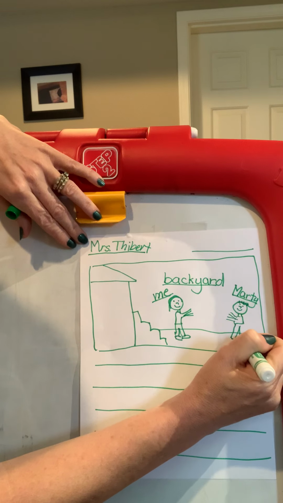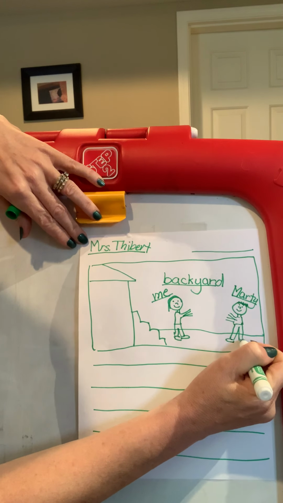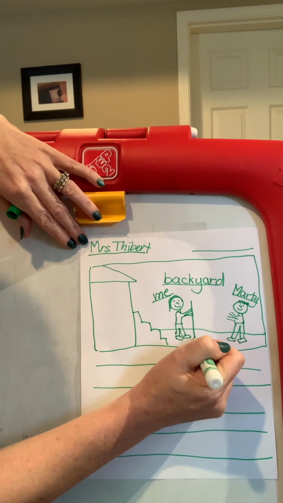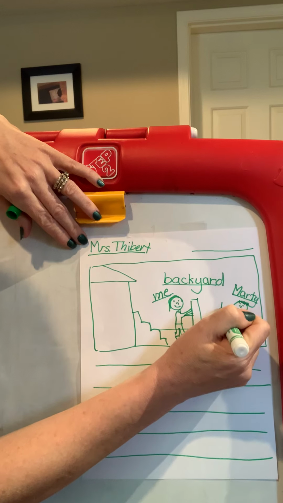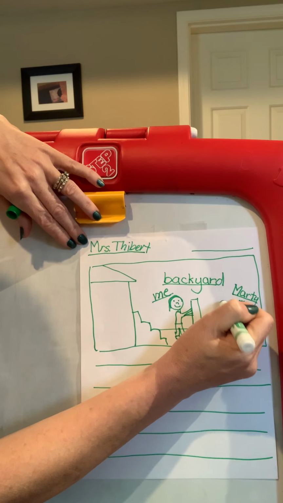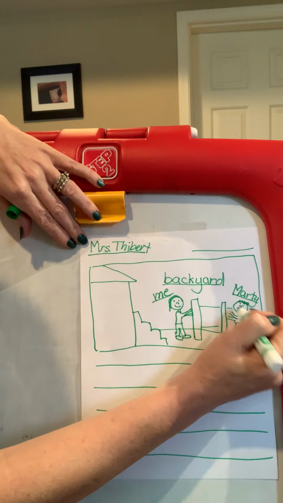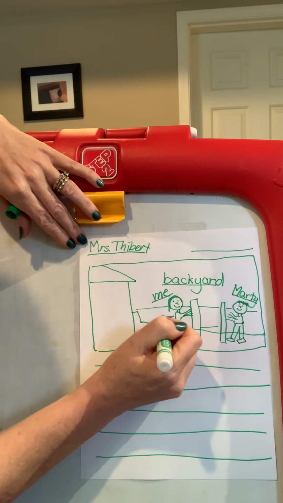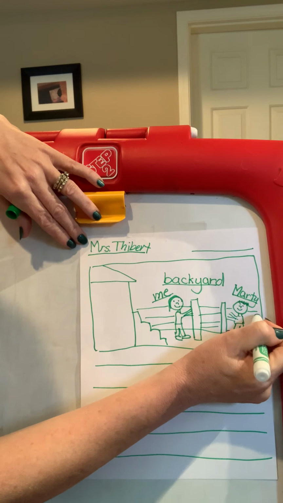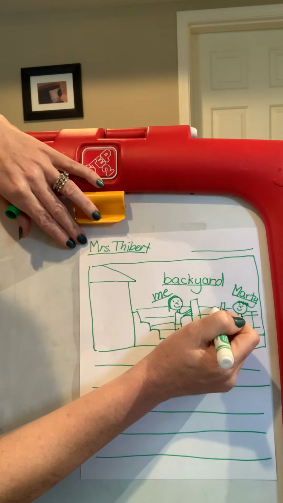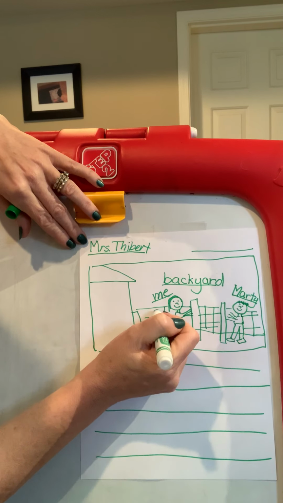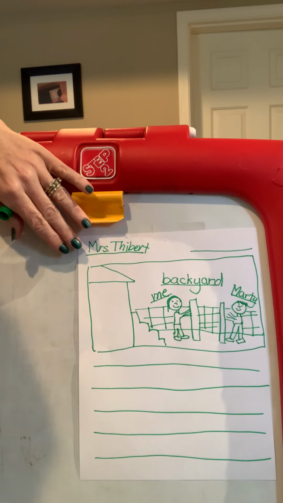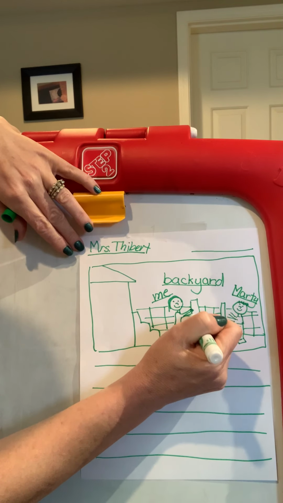Okay, because right now I'm on the who, right? Okay, so what we're doing is we are putting in posts, okay, to make a fence for our backyard. And the reason why we're doing that is we have a dog and her name is Padme, and we want her to be able to run around and have a good old time in our backyard. But right now we have to put her on a lead because we don't have a fenced backyard. So we're going to fence it off so she can run around and have fun.